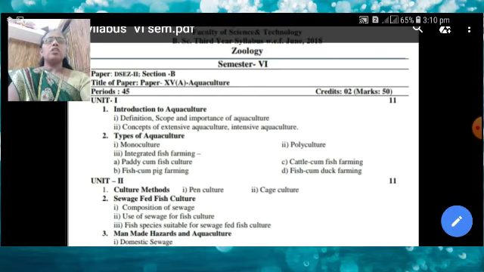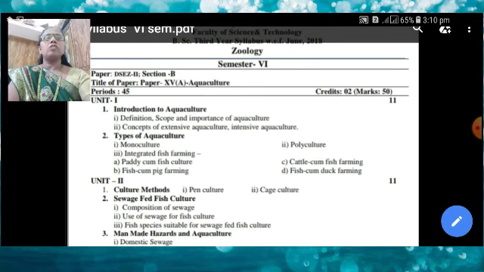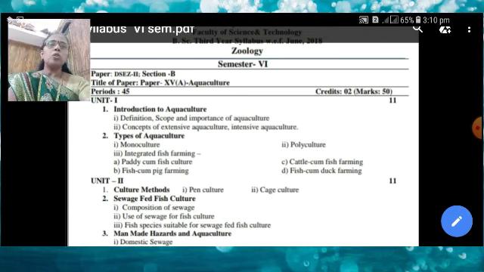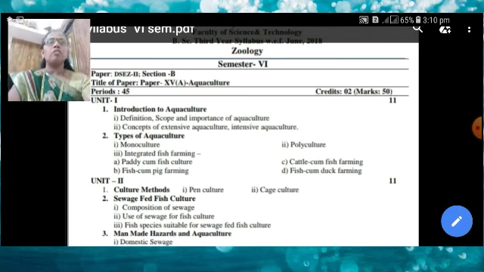First unit is the introduction to aquaculture. That includes what is meant by aquaculture, the definition of aquaculture, scope of aquaculture and importance of aquaculture. Aquaculture is a branch of zoology which deals with the study of aquatic animals, animals that are found in water. They are studied in this branch that is called aquaculture. In this topic we see the detailed definition, scope and importance of aquaculture.